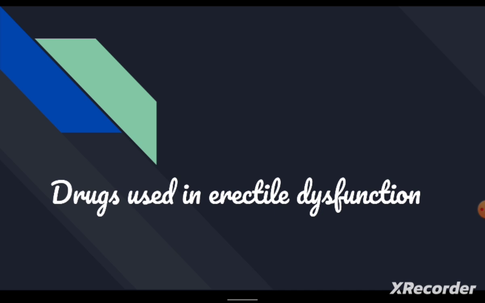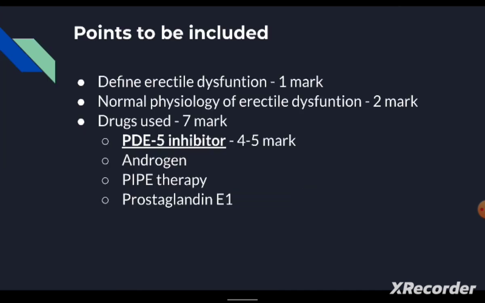Mainly, this topic comprises drugs used in erectile dysfunction, which are the PDE5 inhibitors, and other drugs are also used. So let's start into our topic, and this topic is divided into mainly three headings. The first one is to define erectile dysfunction, which might carry around 1 mark, and the normal physiology of erectile dysfunction should be explained, which carries around 1 to 2 marks. And then the main chunk of this topic, that is the drugs used in erectile dysfunction, mainly carries around 5 to 7 marks.